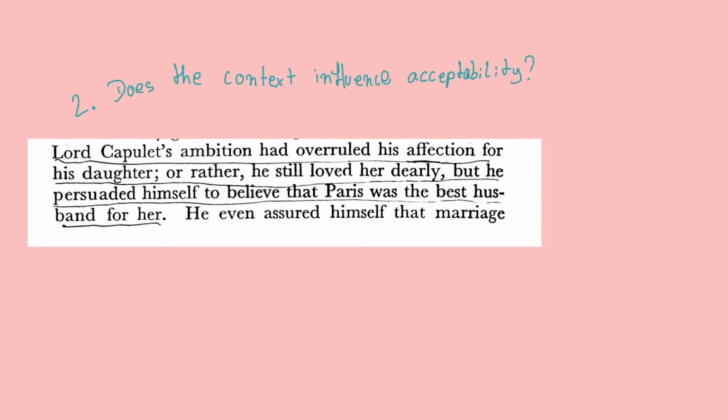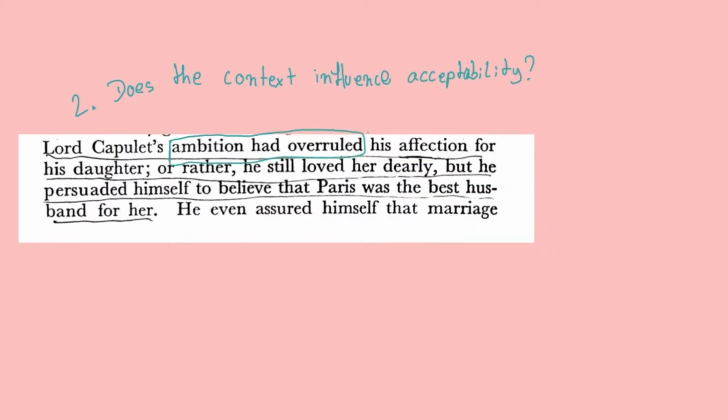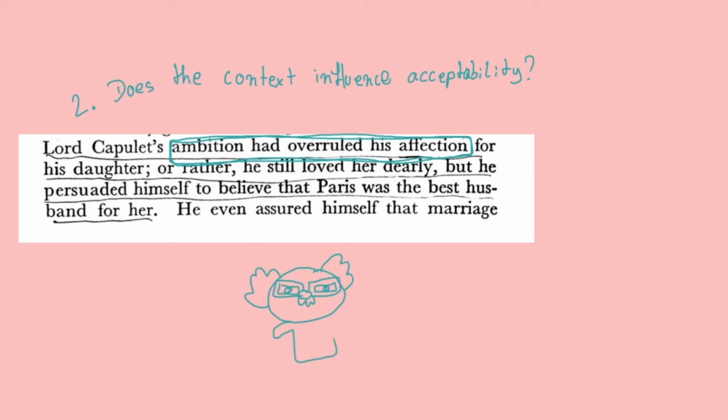Does the context of the claim influence the acceptability? If we look at the first sentence, Lord Capulet mentioned that his ambition had overruled his affection, but he persuaded himself to believe that Paris was the best husband for Juliet. In this context alone, we might think that Lord Capulet is not really sure about his assertion, and his claim was made upon his sentiment.